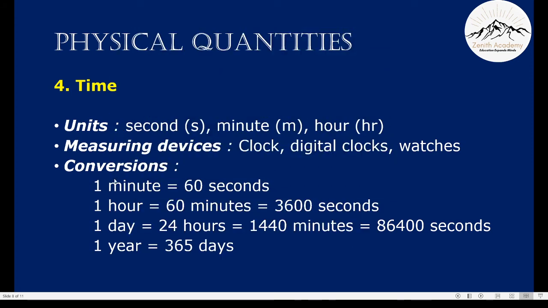The conversions of time are different compared to capacity, mass and length. Here the number 60 is important. 1 minute equals 60 seconds. 1 hour equals 60 minutes, which in turn equals 3600 seconds. Can you understand this conversion? Well, 1 hour equals 60 minutes, but 1 minute equals 60 seconds. Therefore, you have to multiply this 60 into this 60 and you will get the value 3600 seconds.